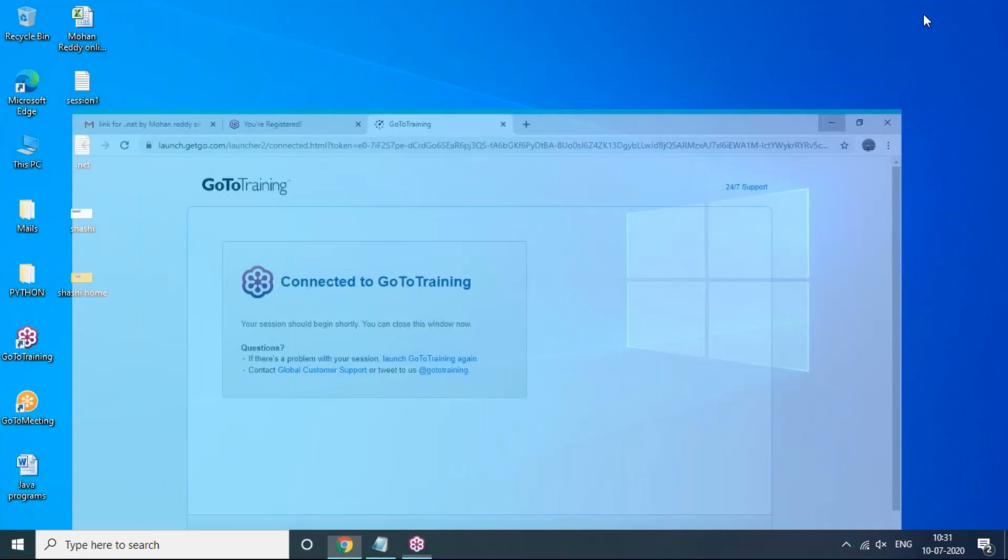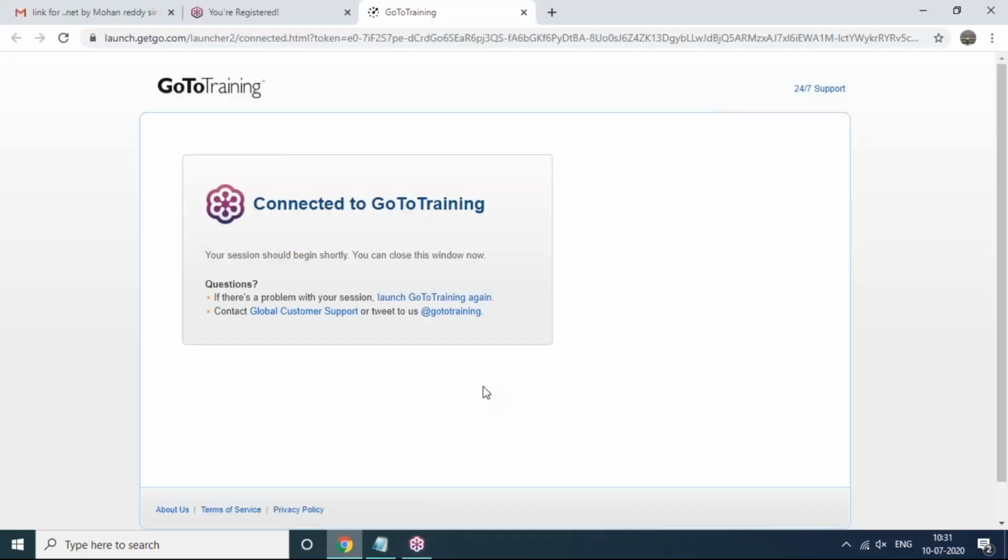Visual Studio 2019 you have to install like this, and if there is any installation problem, you just contact me, no problem. It's pretty simple and straightforward. You can even download it from Microsoft and install it. Next, install it. Okay.